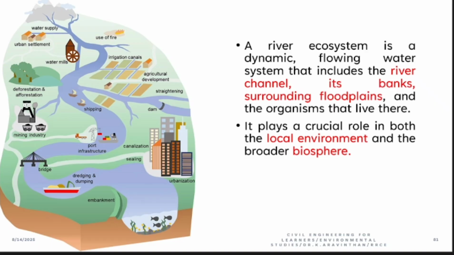Then the next thing you have is water mills, that is water generation. Then you will have agricultural land, ships and boats. Where to provide the facilities or the functions is the key part here. The shipping zone, port zones will be at the end part of a river ecosystem. It should not be destroyed here. And you can see urbanization, the water will be discharged into the rivers. The river ecosystem provides a channel for all the purposes.